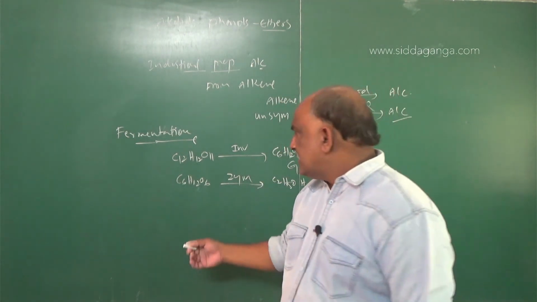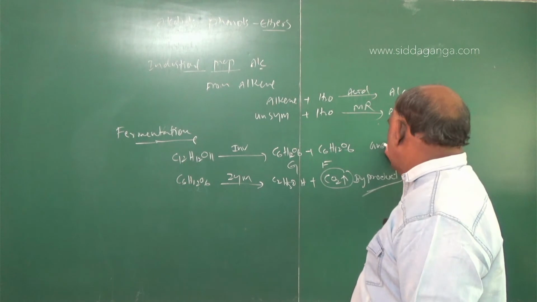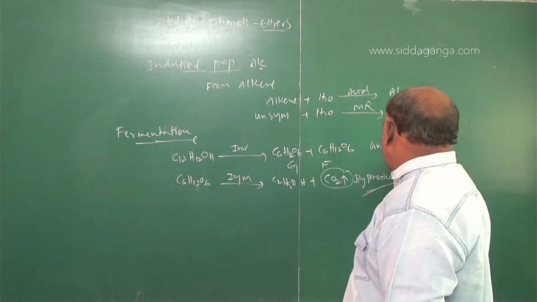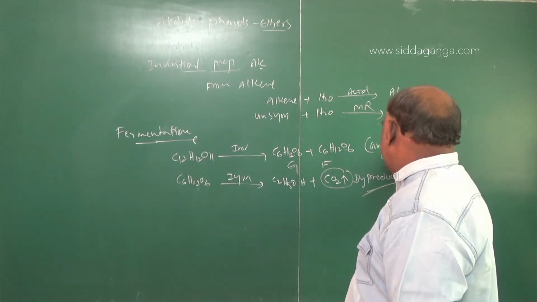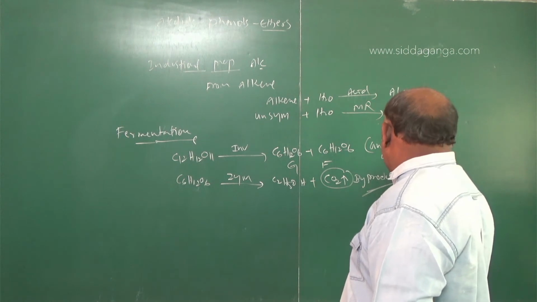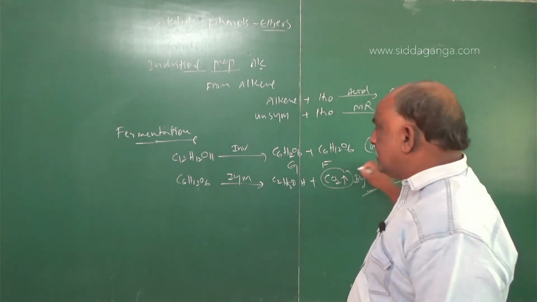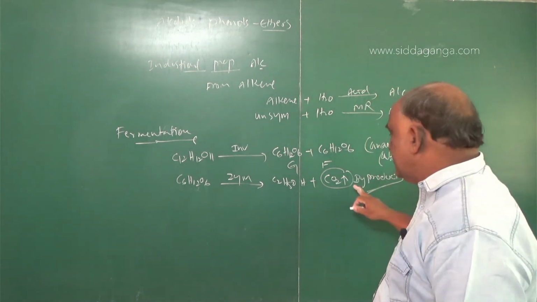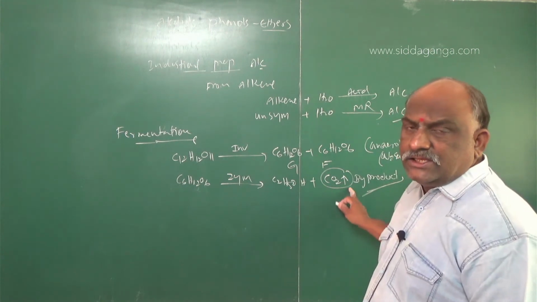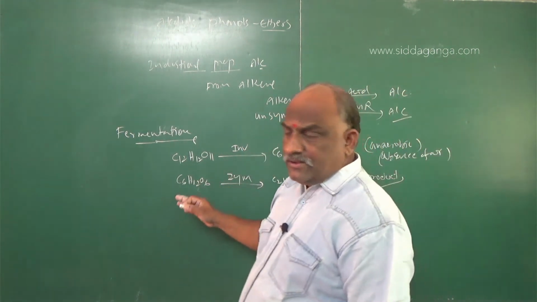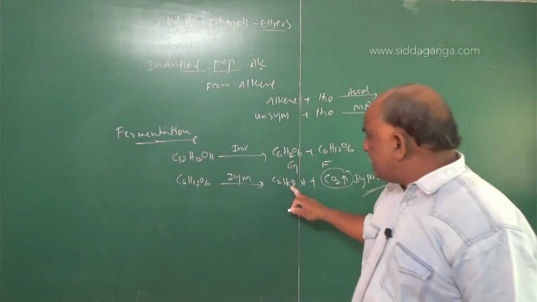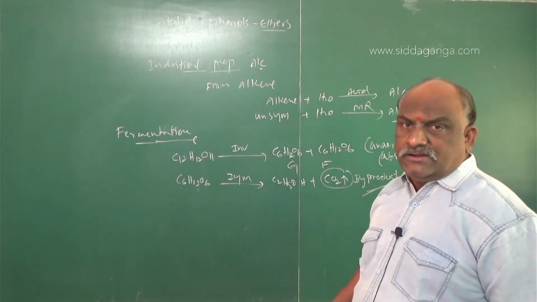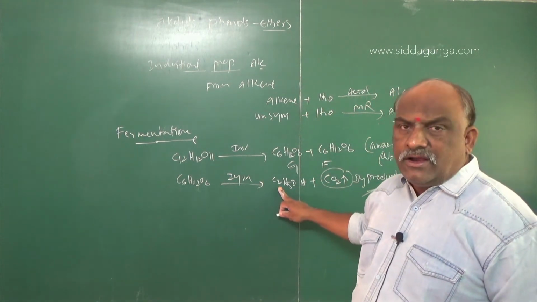What are anaerobic conditions? It means absence of air. In this reaction, carbon dioxide will be liberated. This carbon dioxide protects against the oxidation of alcohol into carboxylic acid, that is, addition of oxygen to alcohol.